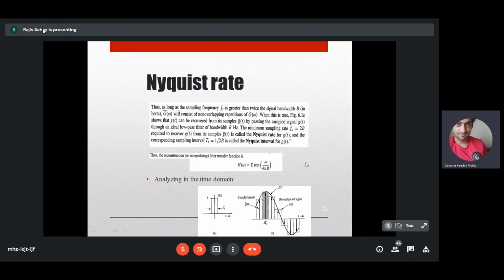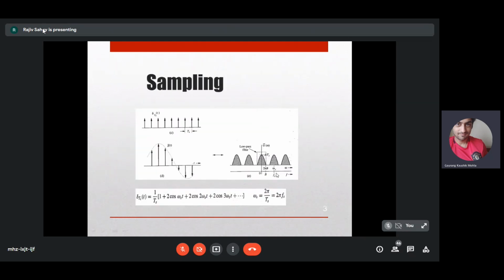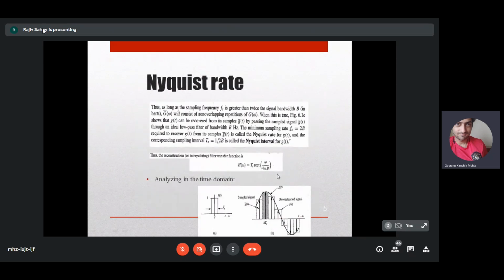So what we do is we use this low-pass filter, which is given as a rectangular function, or a rect function, of omega by 4 pi b. This is notation in omega. So if you see, the earlier thing was 2 pi b radians, 2b hertz and 2 pi b radians. So it is a rect of omega by 4 pi b. That should be the transfer function of the low-pass filter.